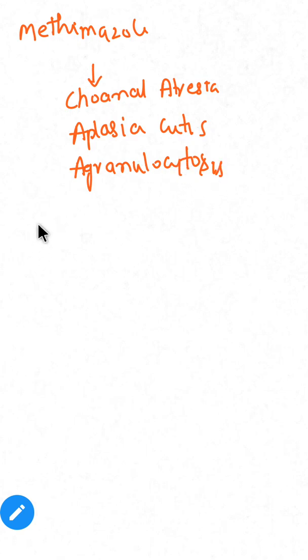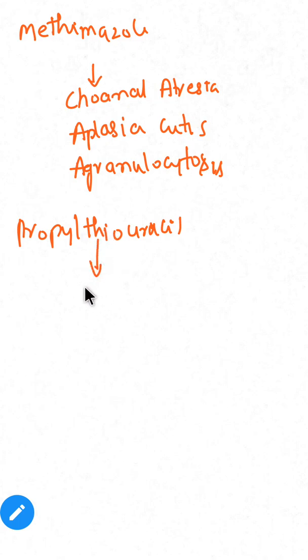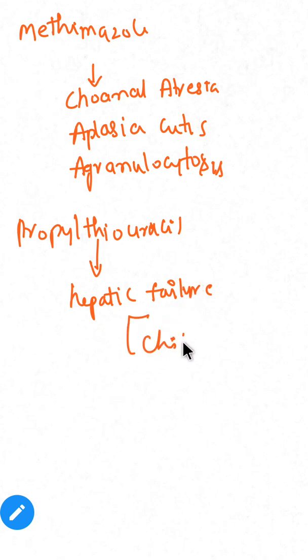Then coming to the side effects of propylthiouracil: the side effect is mainly hepatic failure, and especially this happens in children and females.